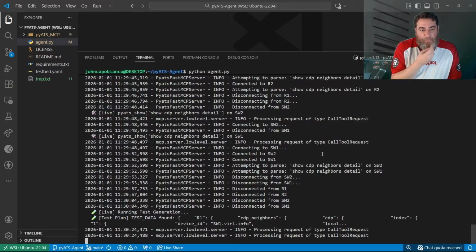Here we are, test data found. So here's the test plan. Running test generation. Here's the live plan. And now it should be running the tests themselves.